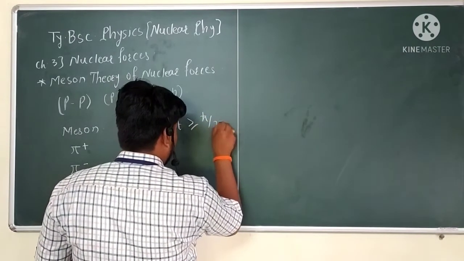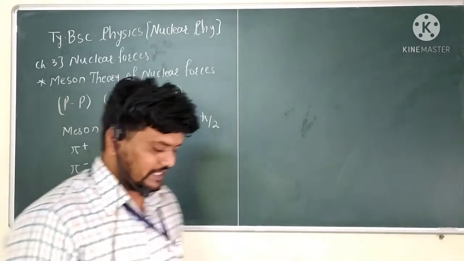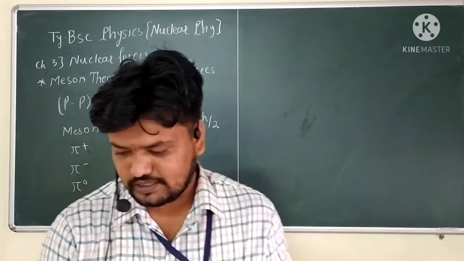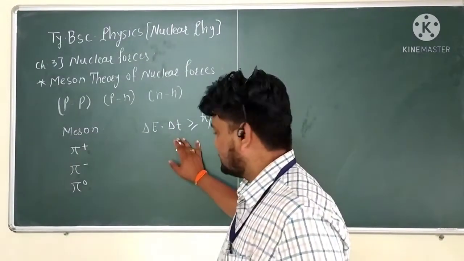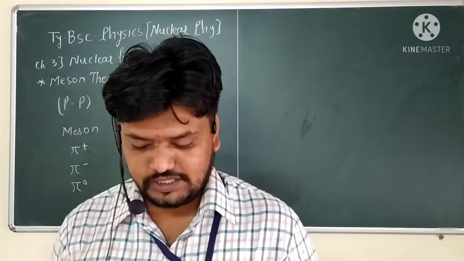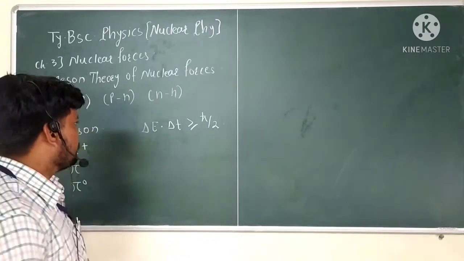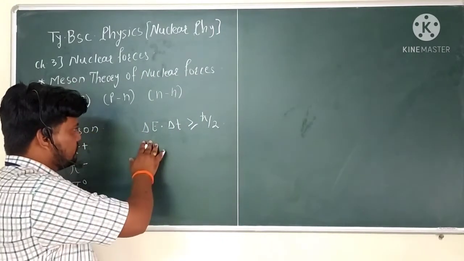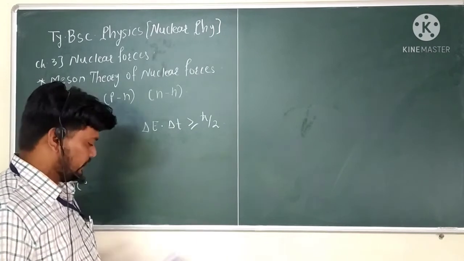The exchange of particle occurs in a very short time, which is considered as delta T, and the uncertainty in energy is calculated by this Heisenberg uncertainty principle: delta E dot delta T is greater than or equal to h cross by 2.